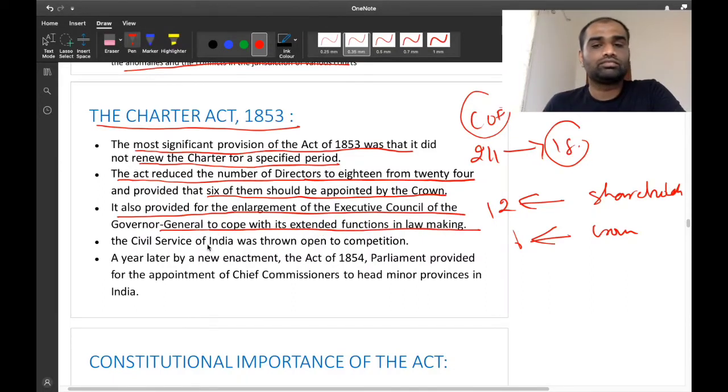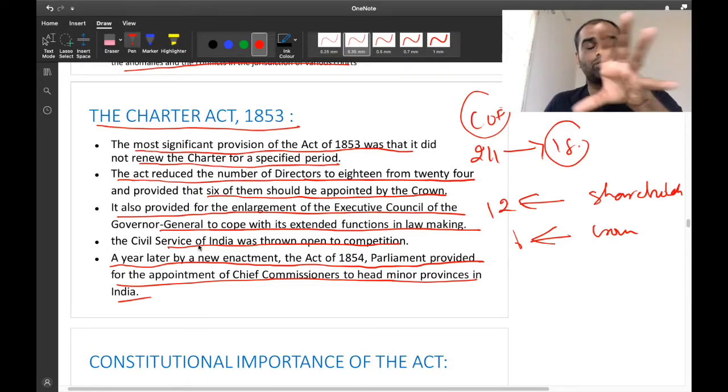Okay. Now, the civil service of India was also thrown open to competition. So, for the first time, the Indian civil services was thrown open to competition for both British as well as Indian subjects. But Indian subjects had to go to England and write this particular exam. A year later, by means of a new enactment, the Act of 1854, Parliament provided for the appointment of chief commissioners to head minor provinces in India. So, apart from the major presidencies, there were certain minor territories which were controlled by British India. Now, for these minor provinces, they appointed a new person called the chief commissioner to head these particular provinces. Okay.